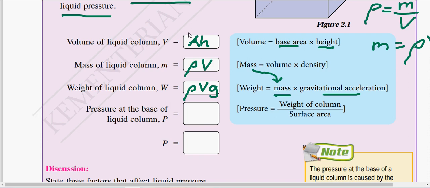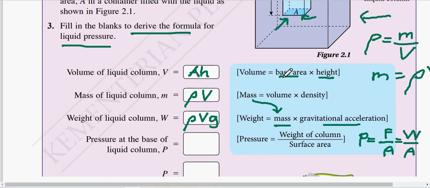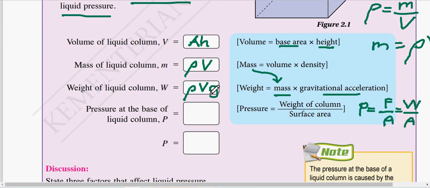Then the pressure at the base of the liquid comes from the basic formula just now, P equals F over A, where F is equal to the weight of the water column. The weight of that liquid column is rho V g.